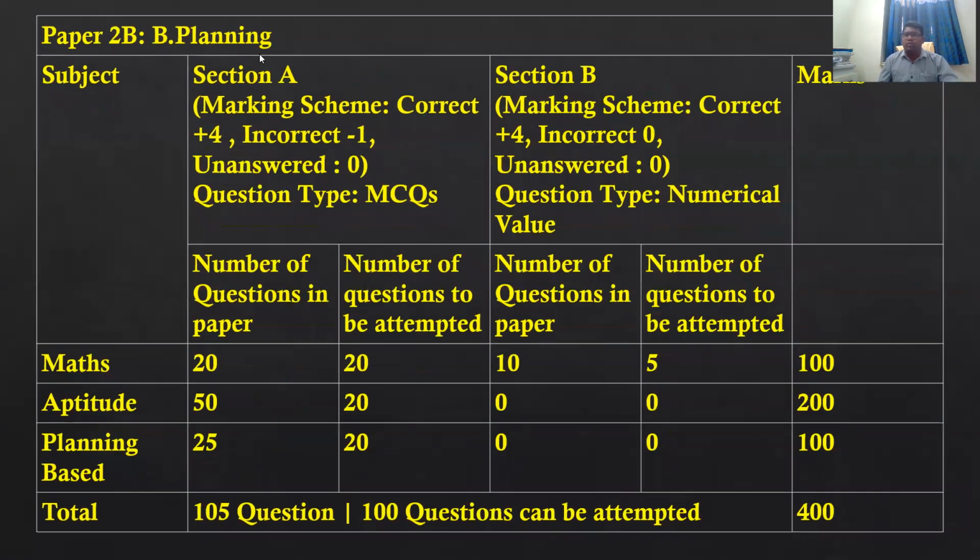Next is paper 2B for B.Planning, with the same section A and section B. Marking scheme: correct answer +4 and incorrect answer -1, unanswered 0, and the question type is MCQ. In section B, correct option +4 and incorrect answer 0, with numerical value type. So what is the pattern? There are 105 questions in paper 2B, and we attempt only 100 questions. Paper 2B is also 400 marks. This is the minimum knowledge of paper 2A and paper 2B.